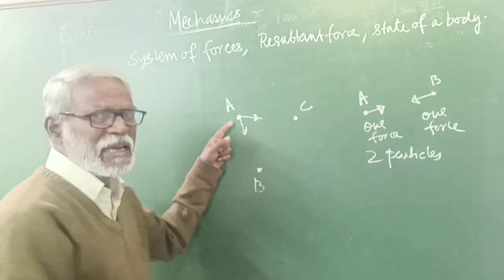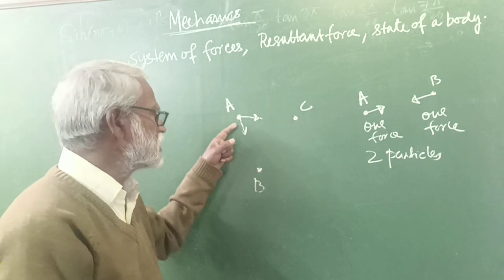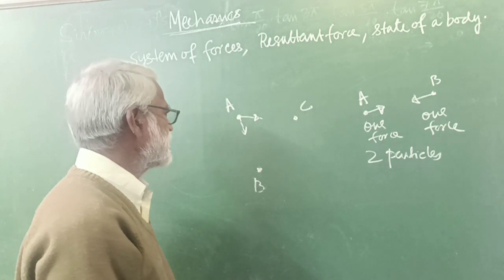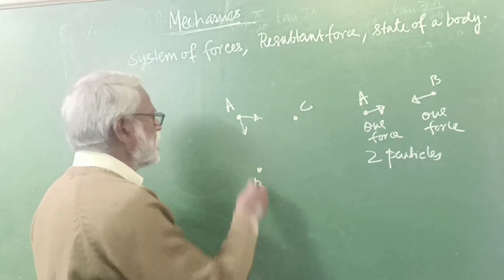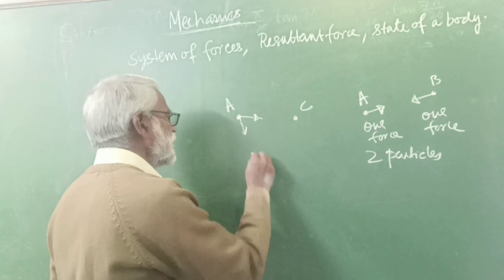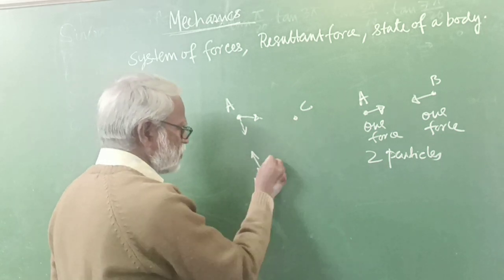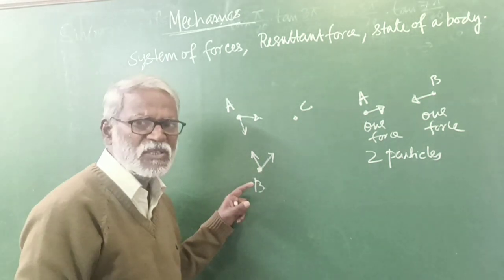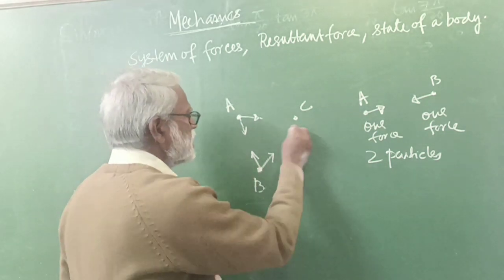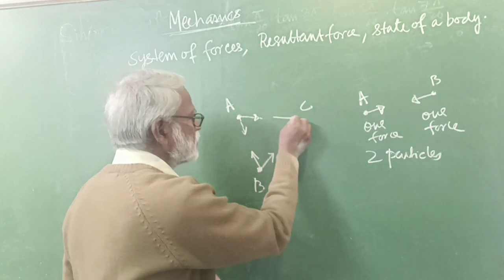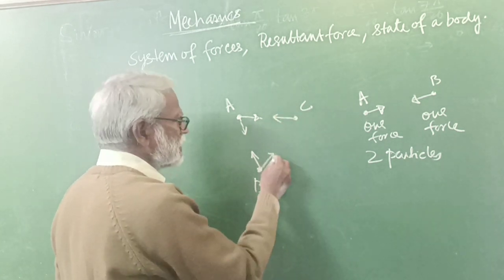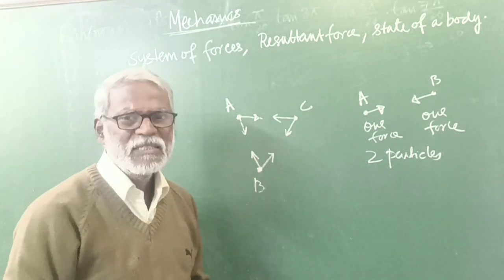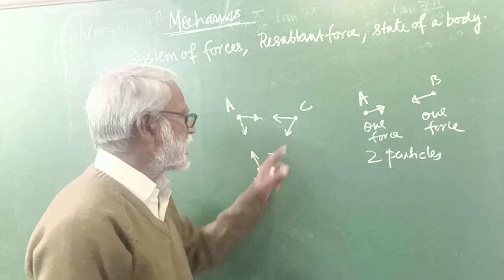So now A experiences two forces, one due to B, another due to C. Similarly, B experiences a force from A and also a force from C. So B also experiences two forces. Similarly, C experiences a force from A and a force from B, so C also experiences two forces acting on it.